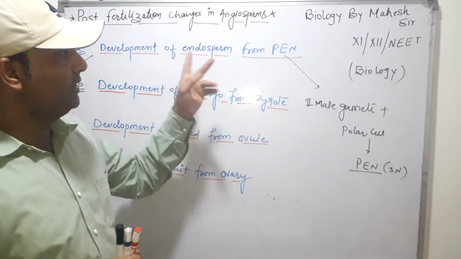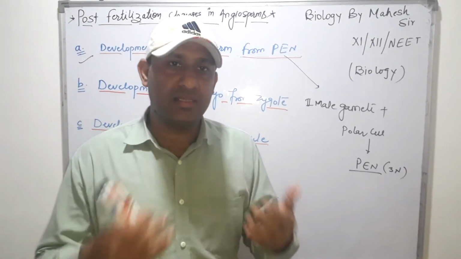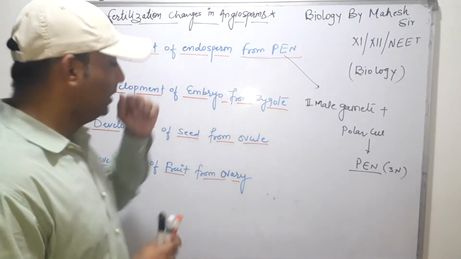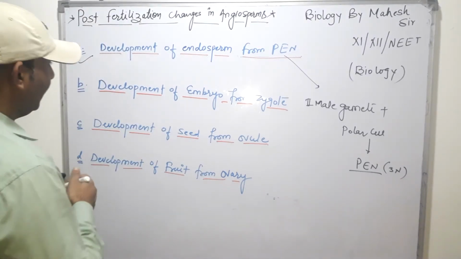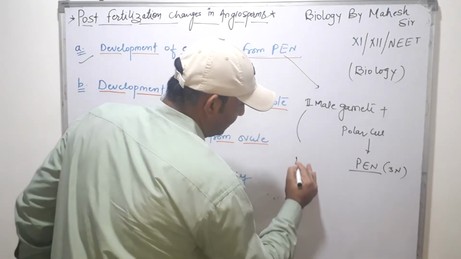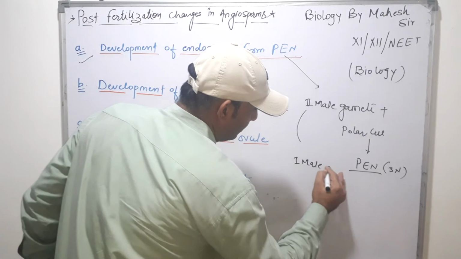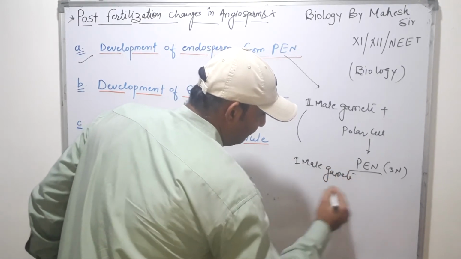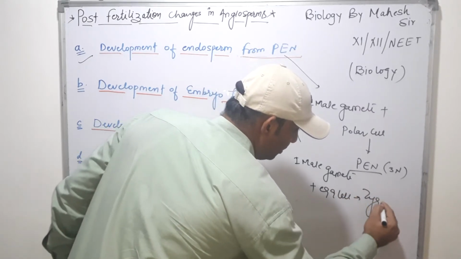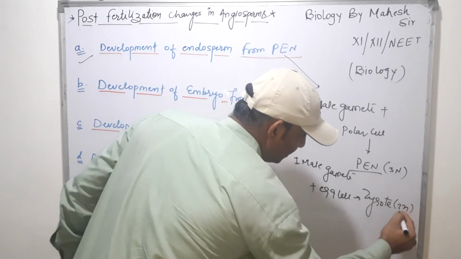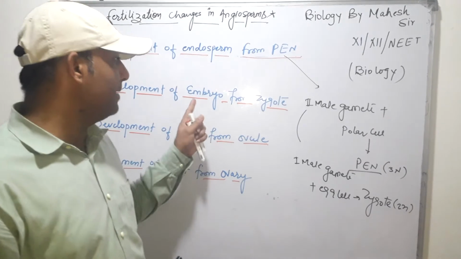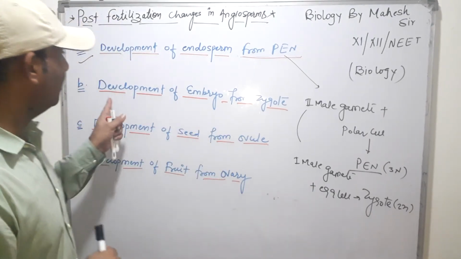Endosperm development is of three types: first is nuclear, second is cellular, third is helobial type of development. After the development of endosperm, we will take the next topic, development of embryo from zygote. The first male gamete fuses with the egg cell and produces a structure which is called the zygote. It is a 2n structure, and this zygote further divides, undergoes embryogeny and then produces the embryo. Clear? So this is the development of embryo.